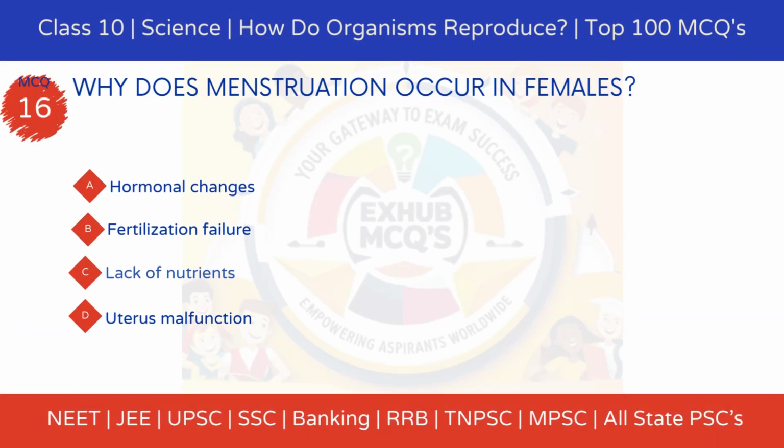MCQ 16. Why does menstruation occur in females? Option A, hormonal changes. Option B, fertilization failure. Option C, lack of nutrients. Option D, uterus malfunction.